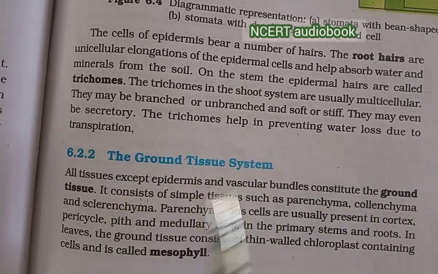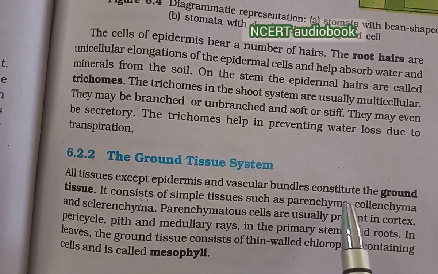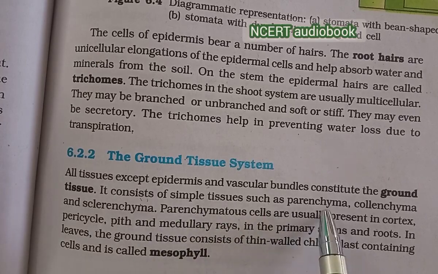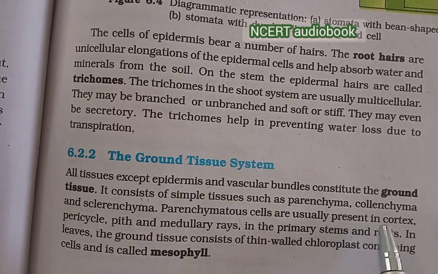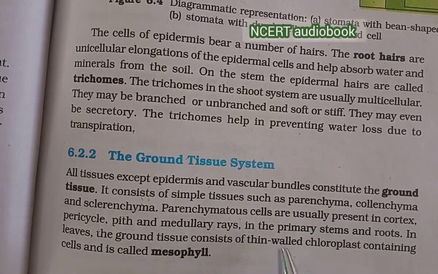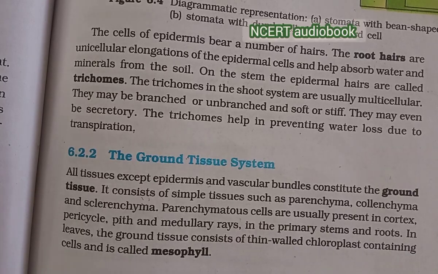The ground tissue system. All the tissues except the epidermis and vascular bundles constitute the ground tissues. It consists of simple tissues such as parenchyma, collenchyma, and sclerenchyma. Parenchymatous cells are usually present in the cortex, pericycle, pith, and medullary rays in the primary stems and roots. In the leaves, the ground tissue consists of thin-walled chloroplast-containing cells and is called mesophyll.